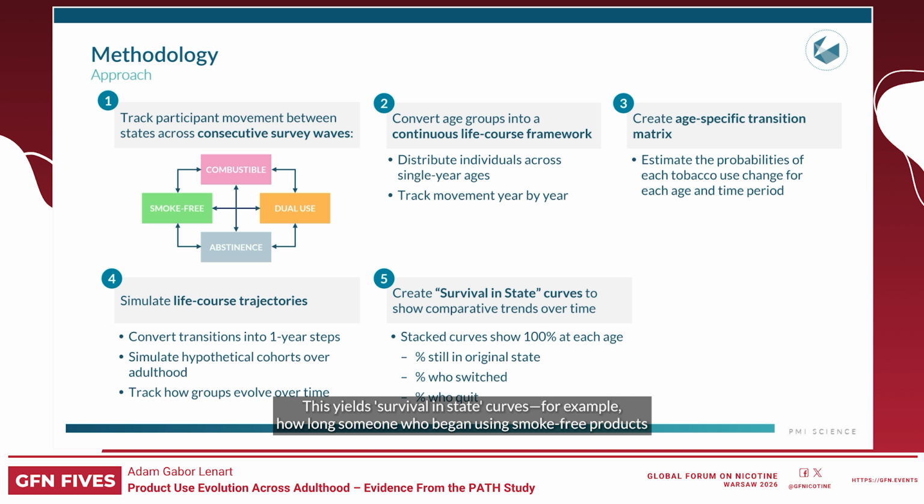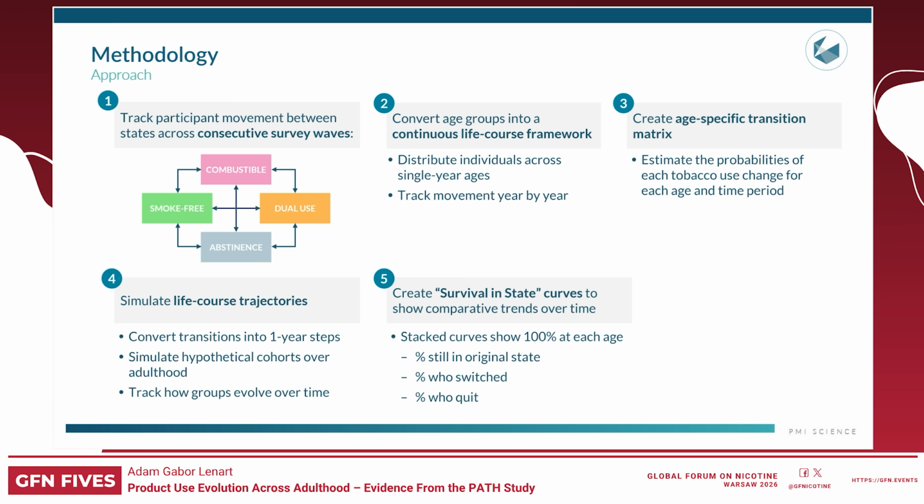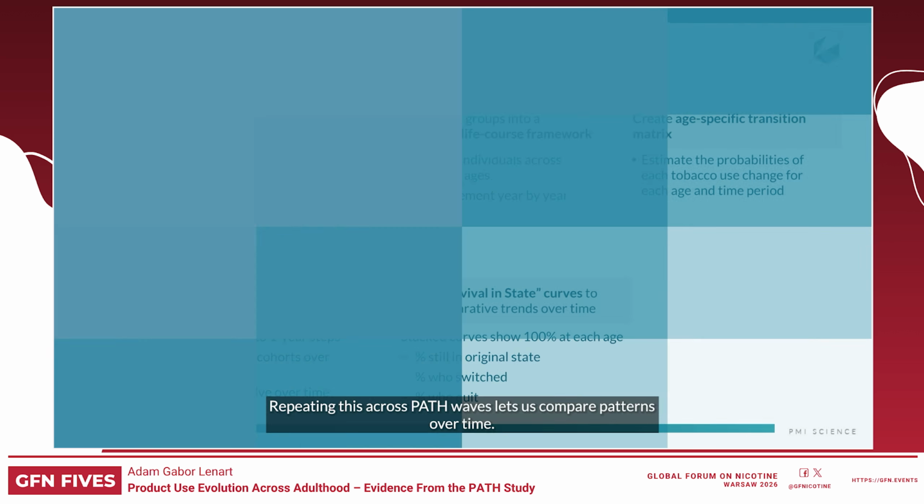This yields survival in state curves, for example, how long someone who began using smoke-free products at age 25 typically continues using these products until their use state changes. We display these curves as stacked trajectories that sum to 100% at each age, showing the share still in the starting group, the share who switched, and those who quit. Repeating this across PATH waves lets us compare patterns over time.